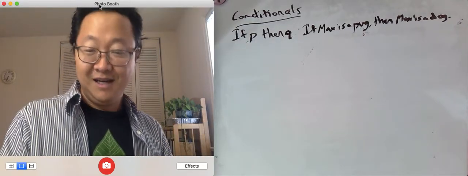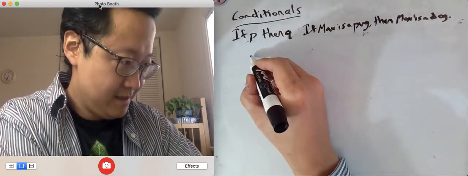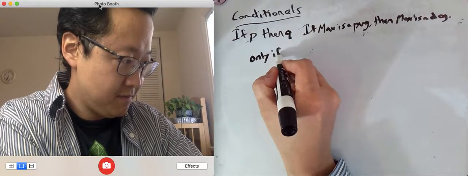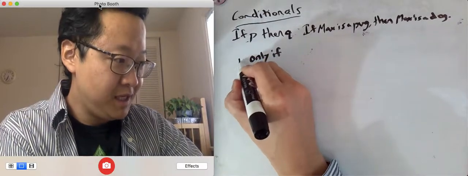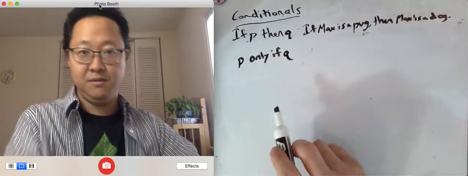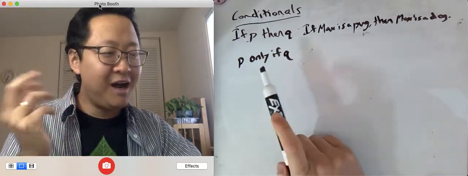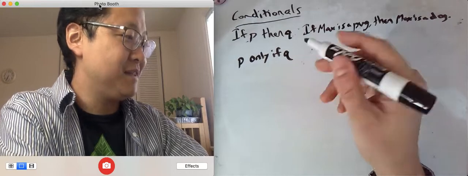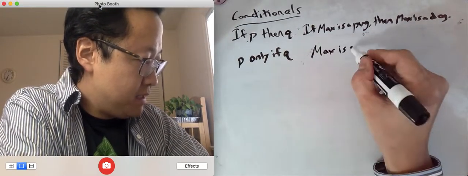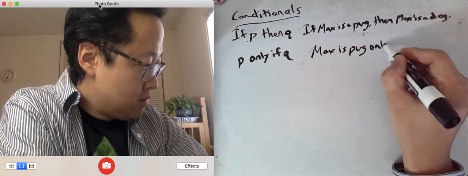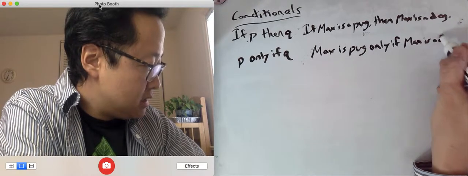So in this video, we're going to focus on the only if. Okay. Only if. Somebody says only if. So let's say somebody says P only if Q. Now think about how the only if works. So if I said something like this, Max is a pug only if Max is a dog.